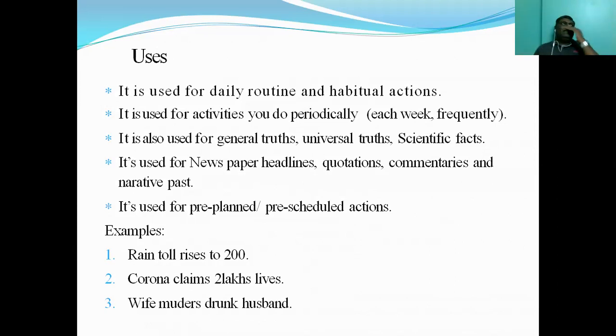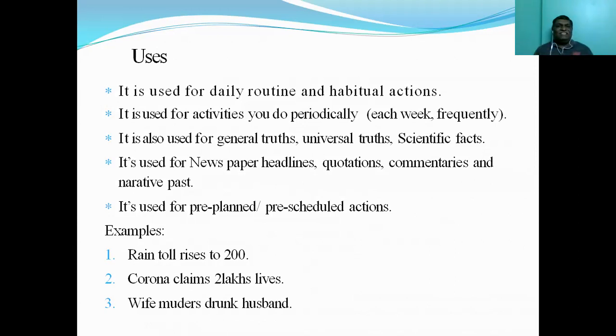In newspaper headlines, you very often see that the titles are always in simple present tense only. Why are they titled in simple present tense? They should be very catchy for the readers. That's why we see so many newspaper headlines in simple present tense only. Only when you go inside do you understand whether he is talking about past news, present news, or future news. He says, Prime Minister visits, Prime Minister arrives, Prime Minister visits tomorrow or next week.